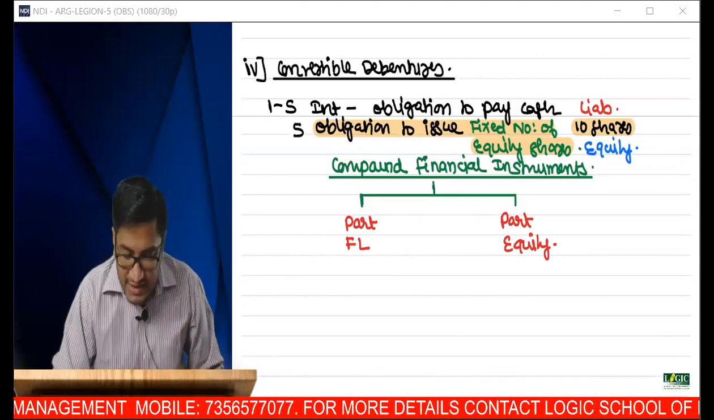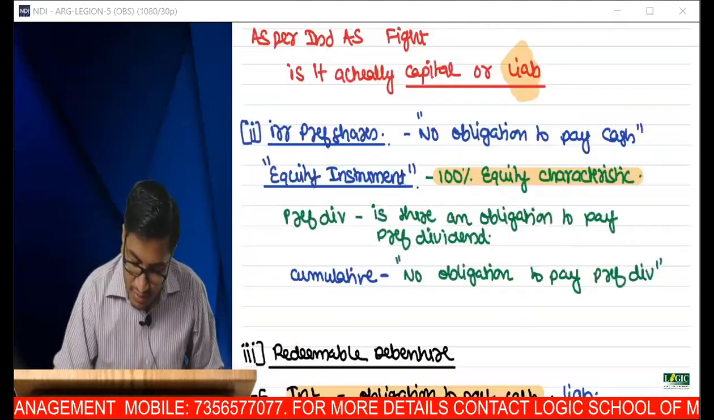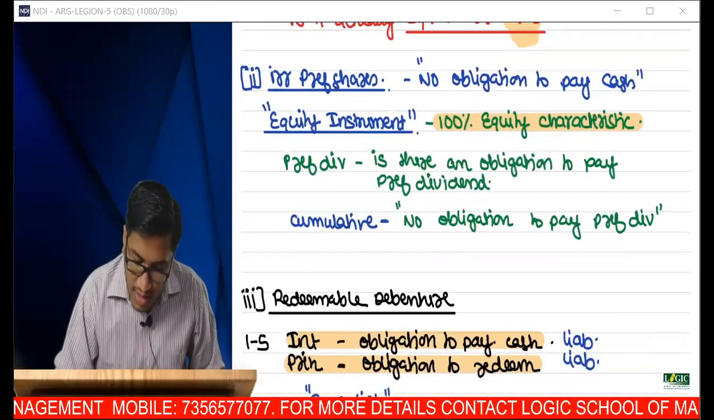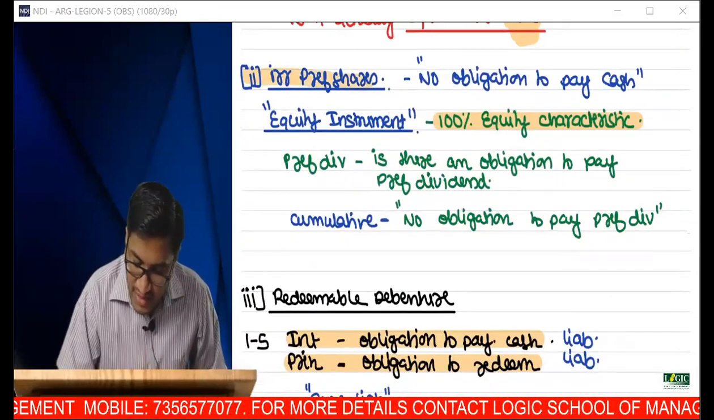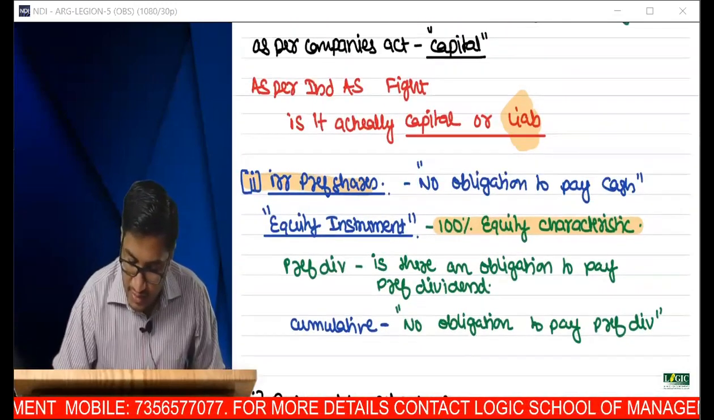Now we have seen three instruments. Coming back, irredeemable preference shares. It's a 100% equity instrument.